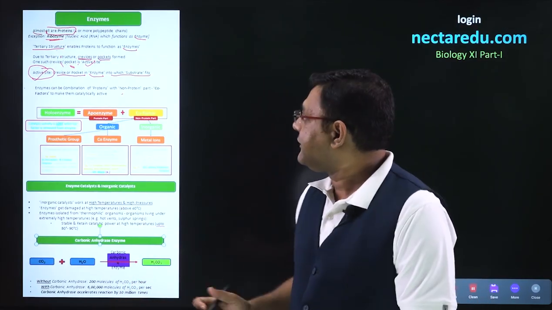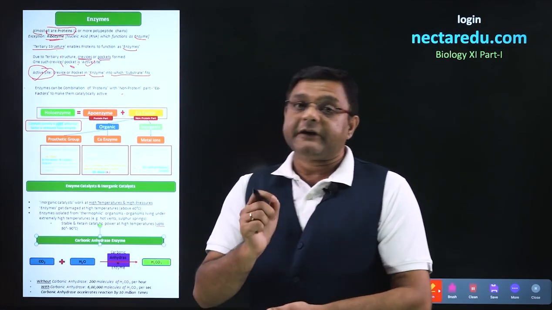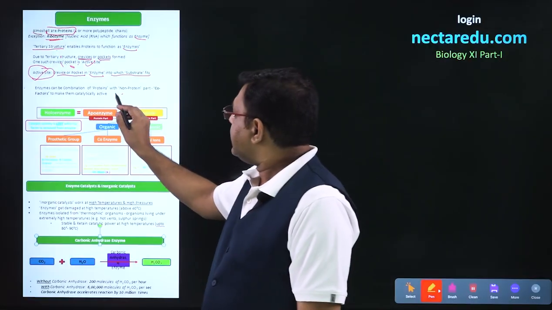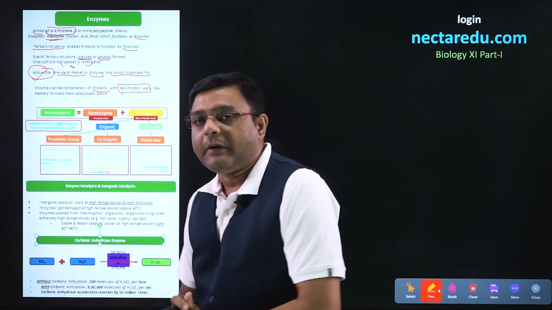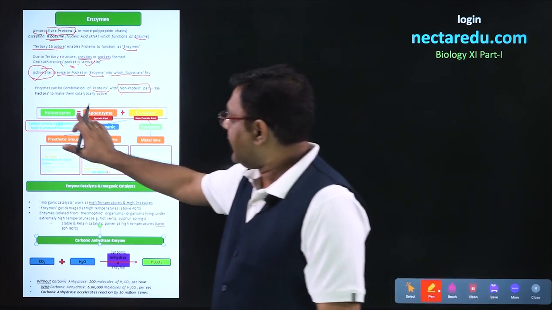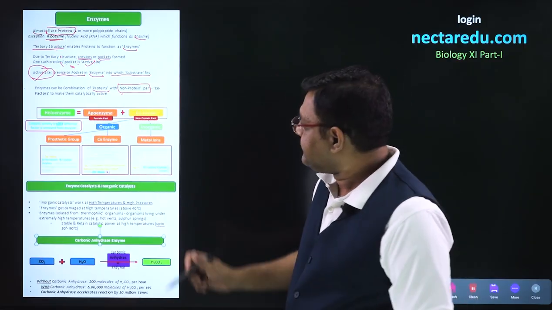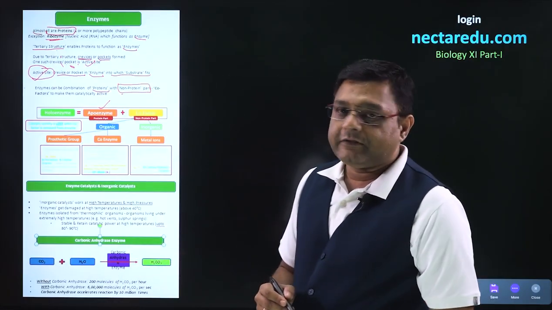Now, initially we said that most enzymes are proteins, but many times it is the combination of protein with a non-protein part that makes the enzyme active. Looking at this equation, the protein part of the enzyme is called the apoenzyme.